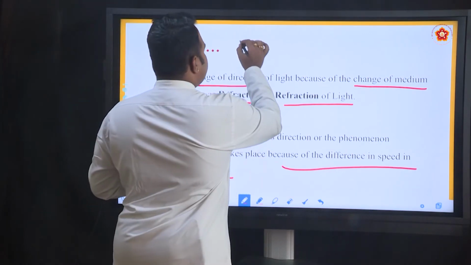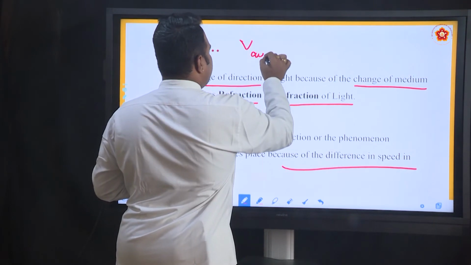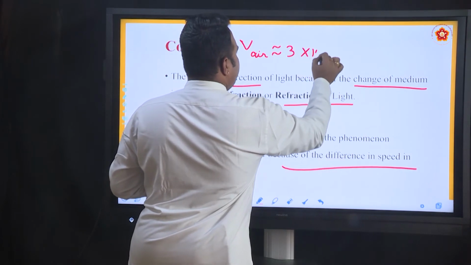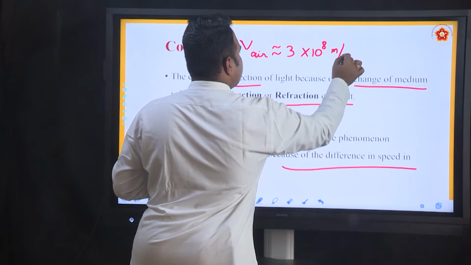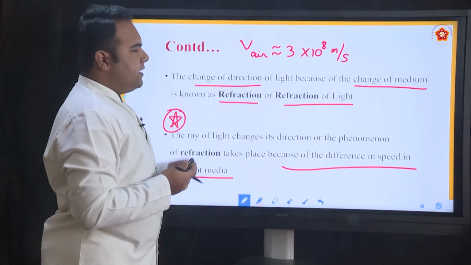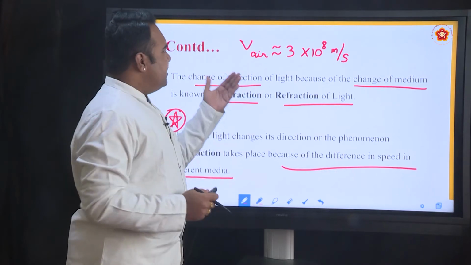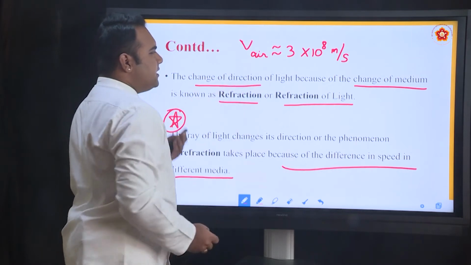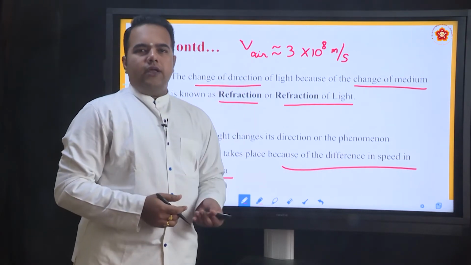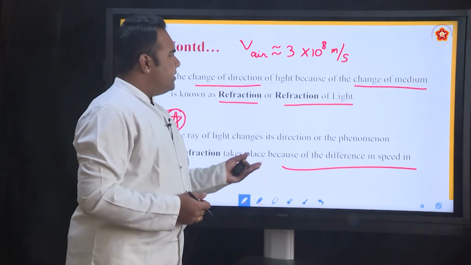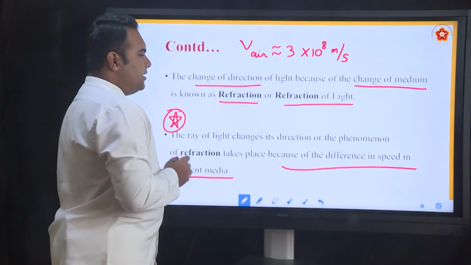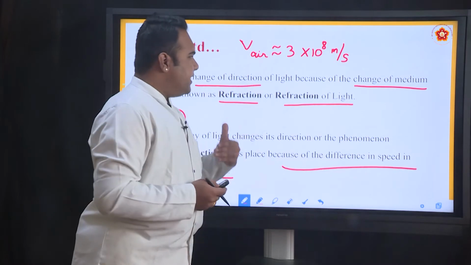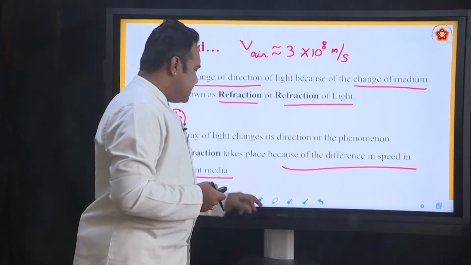For example, the speed of light in air is approximately 3 into 10 to the power of 8 meters per second, and this is the maximum speed at which light travels in air or vacuum. Now whenever a ray of light traveling from air enters a medium like water or oil or honey, diamond, any other medium, there is a reduction in the speed of light, and this reduction makes it change its direction, and thus the phenomenon of refraction takes place.